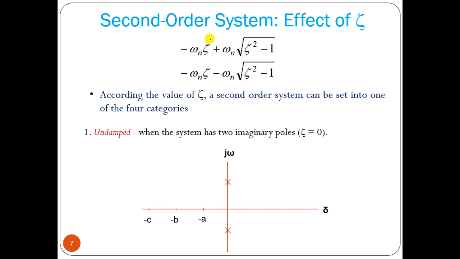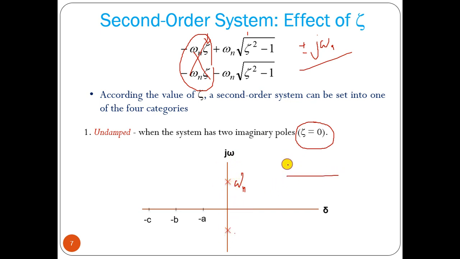Now here we have to take care of the factor zeta. If we consider zeta equal to 0, what will happen? This factor becomes 0. Then what we will have? This will be minus 1. Root of minus 1 equal to j, so the roots will be plus minus j omega n. If we plot in the s plane, we will have two roots whose value is omega n, so the roots are on the imaginary axis.